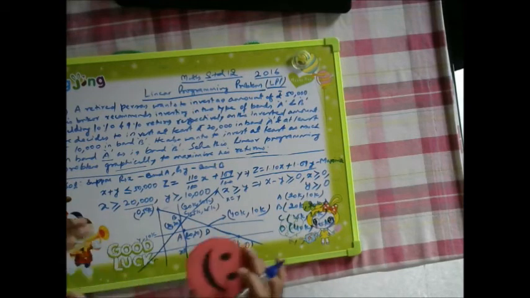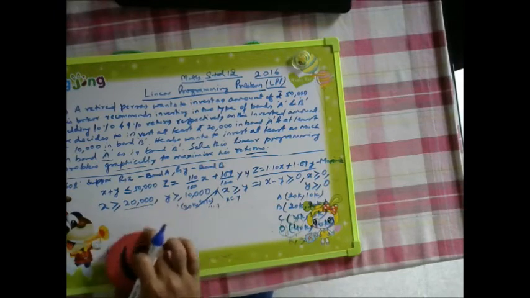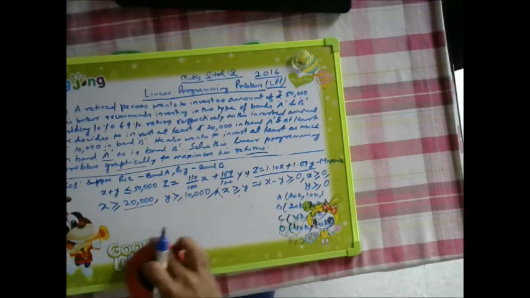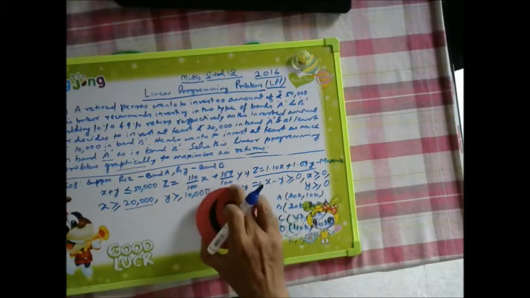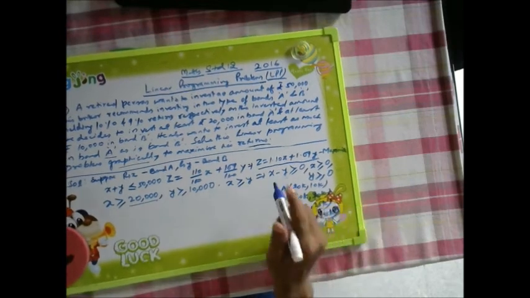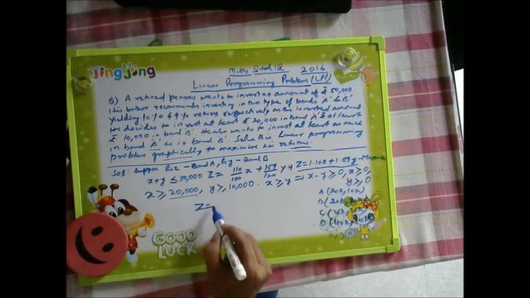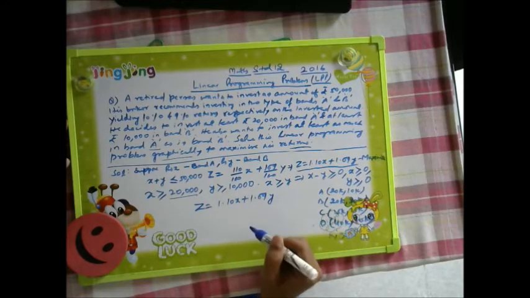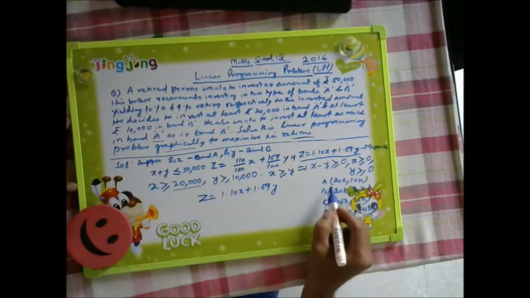Now I am going to rub this graph, then only we will be able to maximize the given problem, because we have got the coordinates with which we need to solve the problem. So our problem is Z is equal to 1.10x plus 1.09y. We have to get the maximum value of Z here. So we will put the values of A, B, C, D.